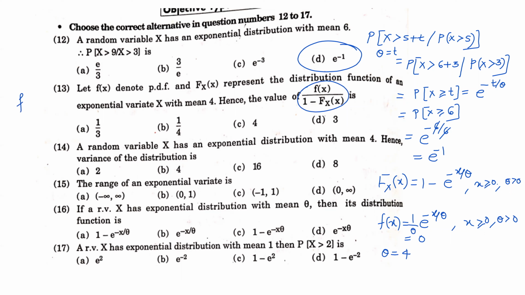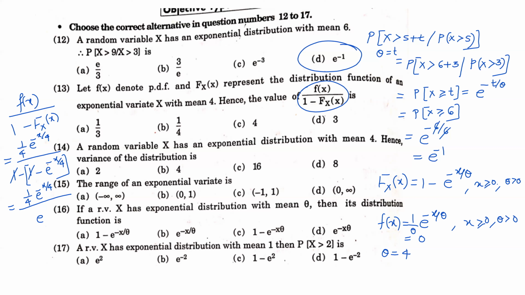So what is f(x) upon 1 minus F(x)? f(x) is 1 by 4 e raised to minus x by 4, whole divided by 1 minus F(x), which is 1 minus e raised to minus x by 4, correct? So this will be equal to 1 by 4 e raised to minus x by 4 whole divided by, this 1 gets cancelled, and we get this as e raised to minus x by 4. So now this also gets cancelled. And what is the answer? 1 by 4. So the answer is B.